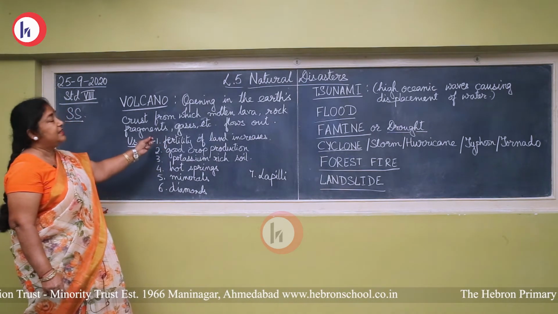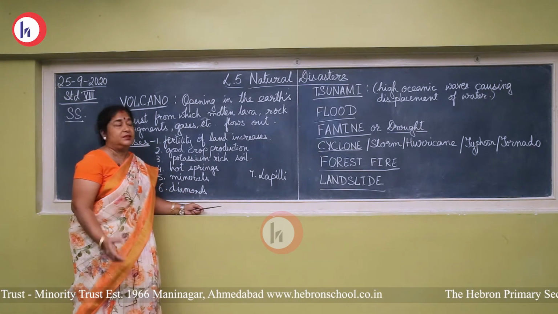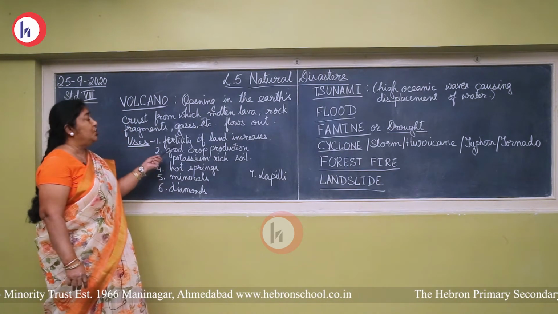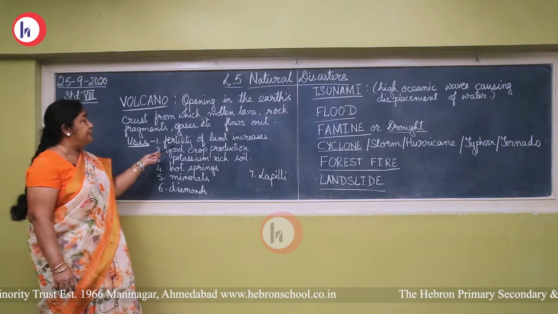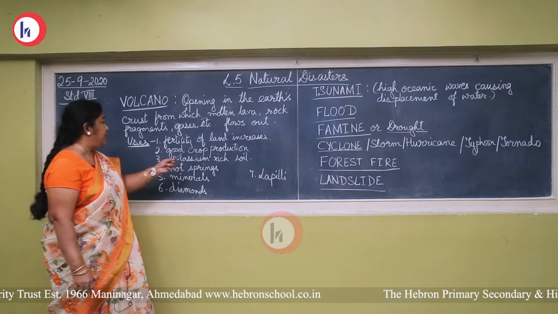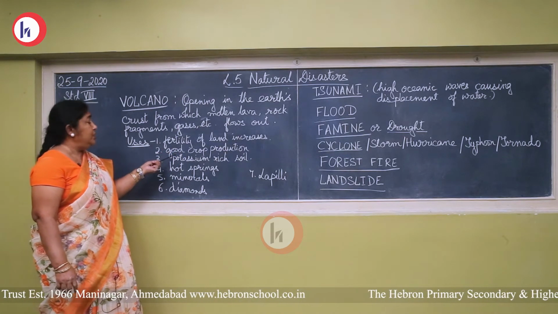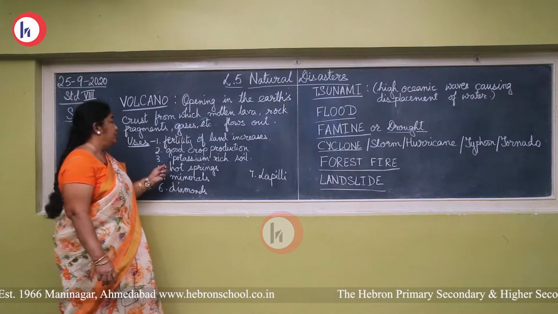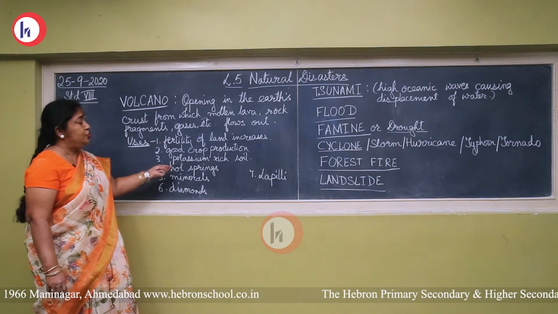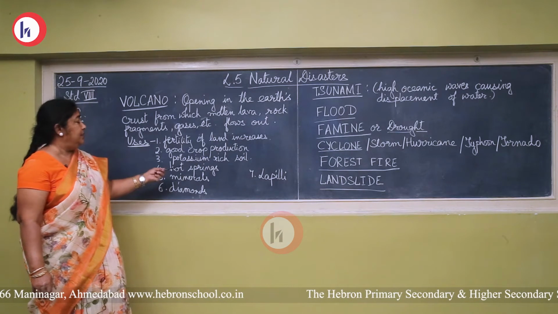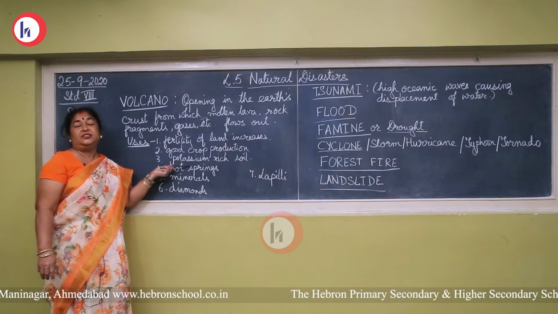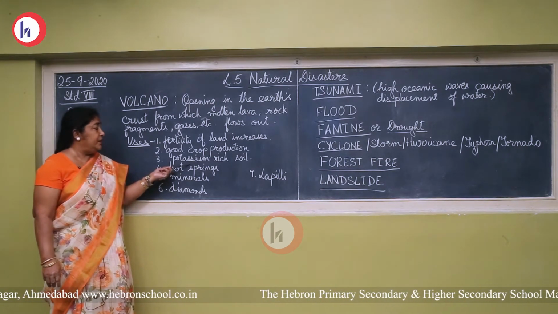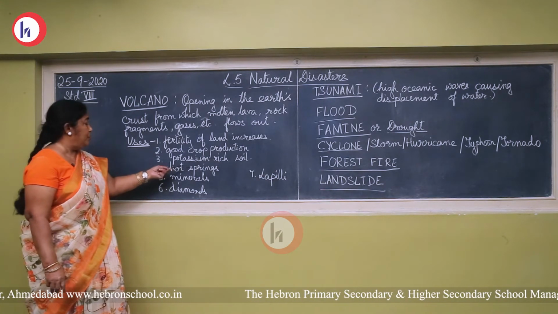Because when the lava comes out, the lava rocks have many minerals in them. Due to erosion, when the soil is created, it is very fertile. So the fertility of the soil increases. Because it is very fertile, crop production is abundant, plentiful, good. The soil is potassium rich, because it is lava, and potassium is very necessary for the growth of plants. So again we have lots of crops.